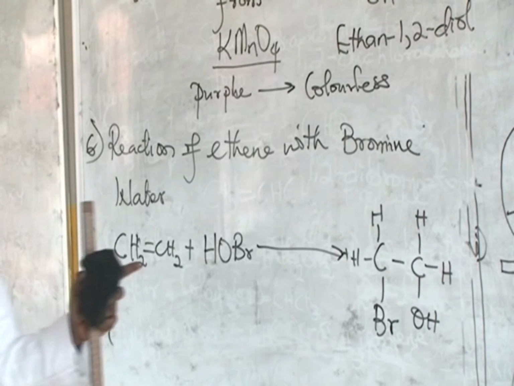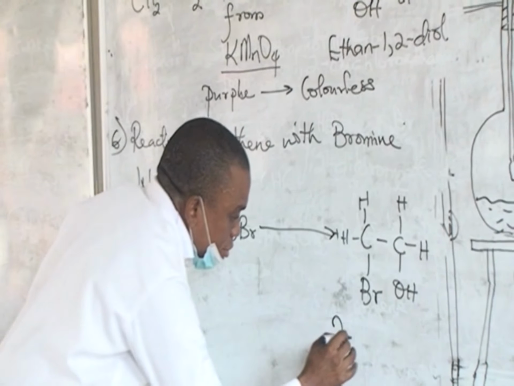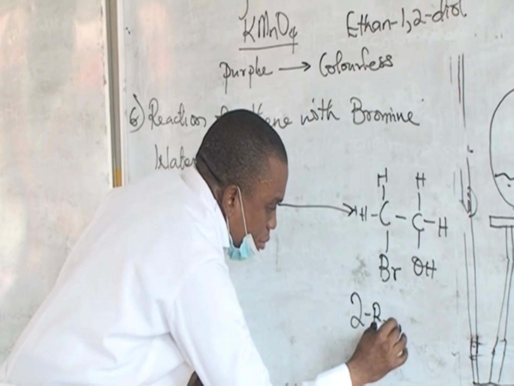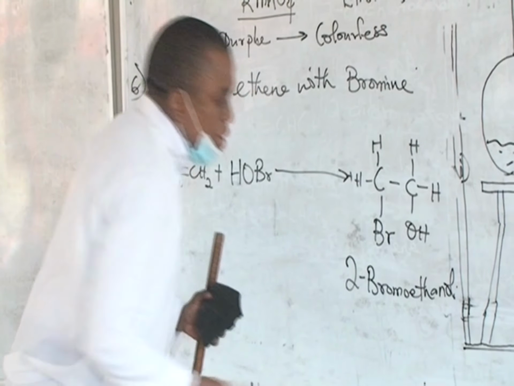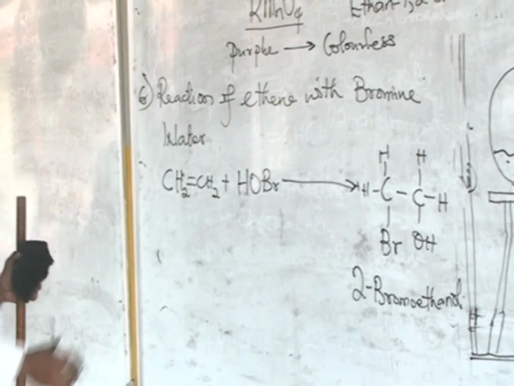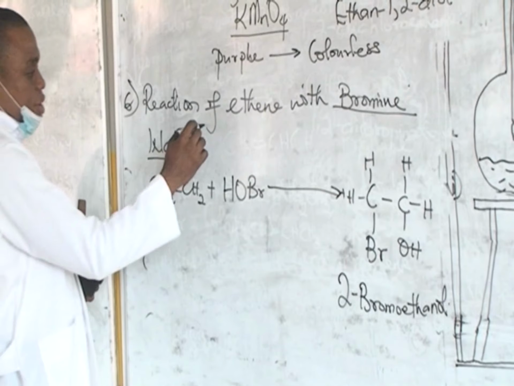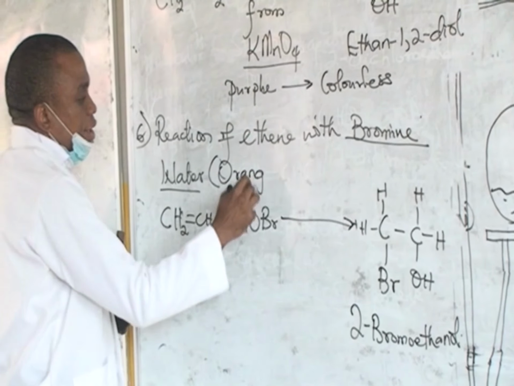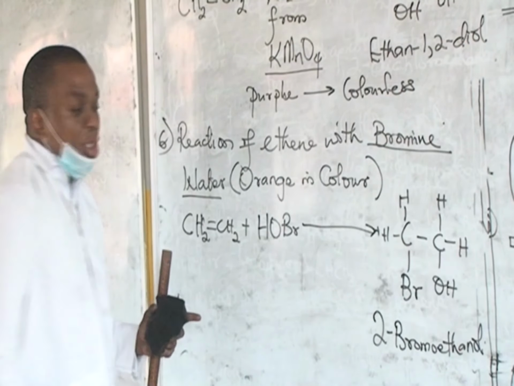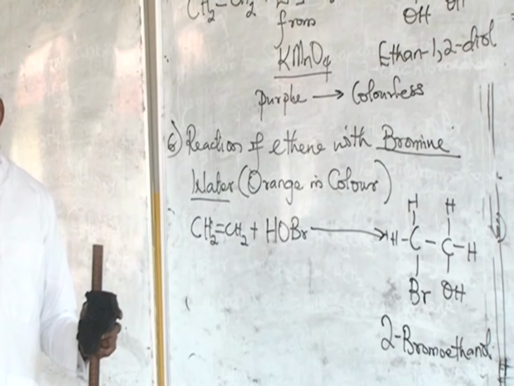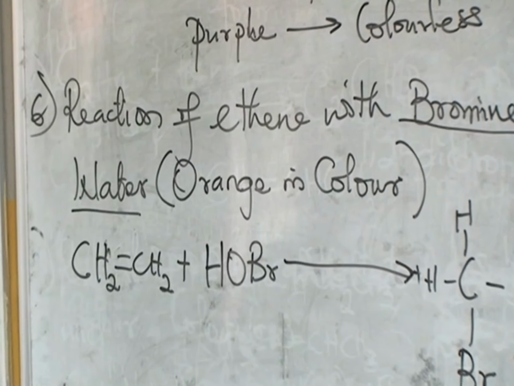and what do we call this compound? We call this compound 2-bromoethanol. Now this bromine water, let's take note that this bromine water has an orange color. It is orange in color. But at the end of this reaction, the bromine water will be decolorized. It becomes colorless. So take note that ethene decolorizes bromine water.